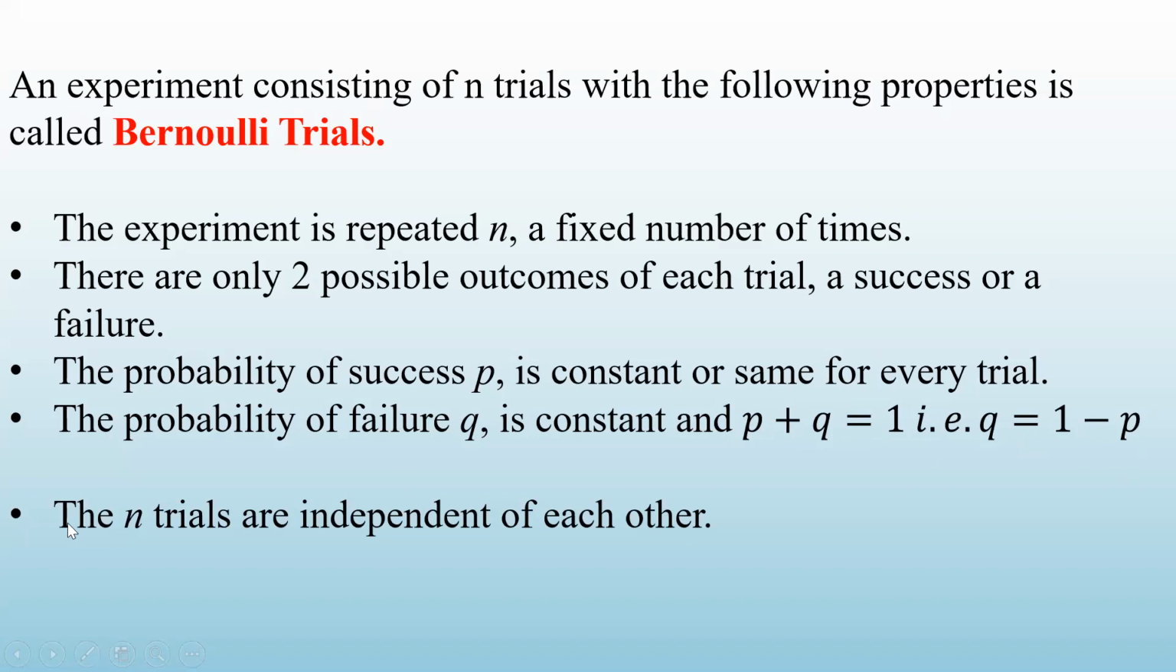The last property is that the n trials are independent of each other. That means when you toss a coin one time and then a second time, the second throw has nothing to do with the first throw. The first throw does not interfere with the result of the second trial. So all these n trials are independent of each other. Any such series of trials which satisfies these 5 properties is called Bernoulli's trials.